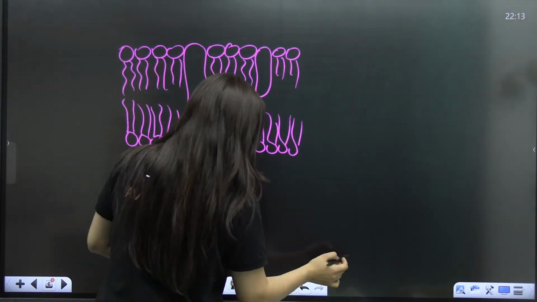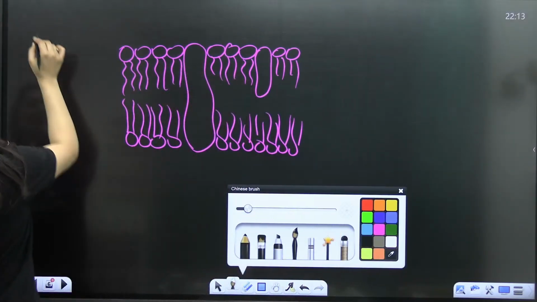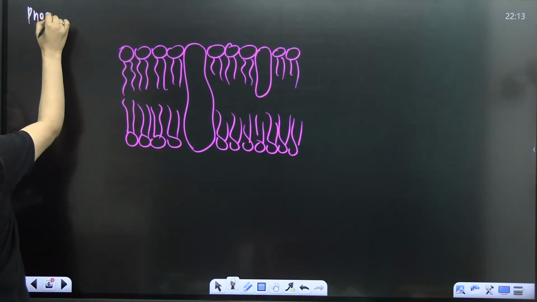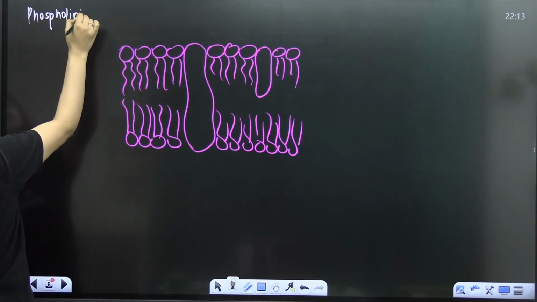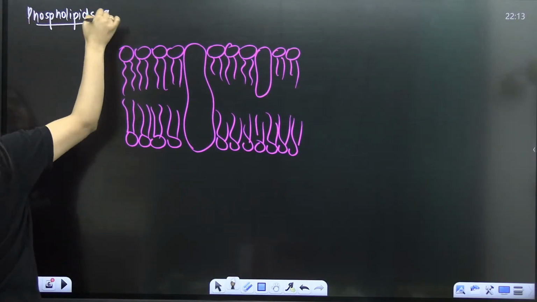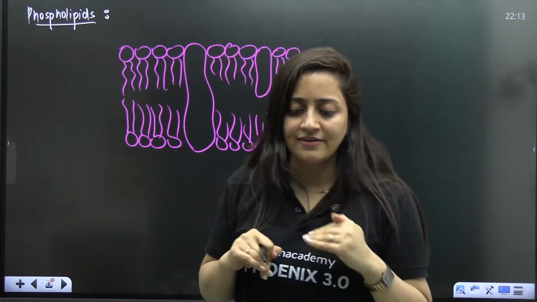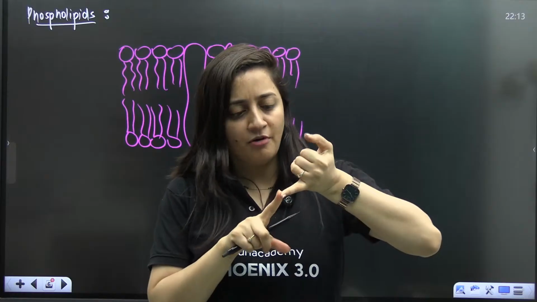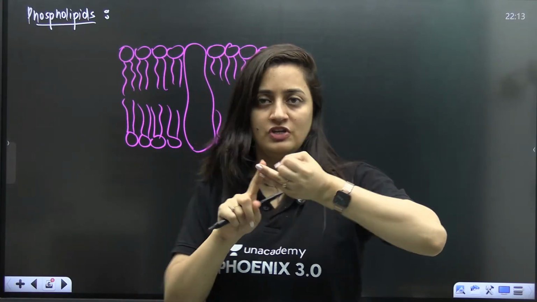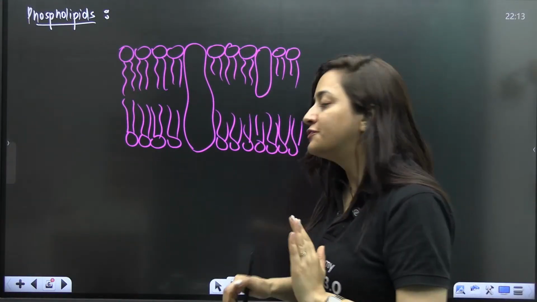Now we have to focus on the phospholipids here. We'll discuss its components. We'll break this topic into different components and then we'll combine everything. One thing that we know is that the plasma membrane is made up of phospholipids, and it also has proteins. So firstly, let's talk about the phospholipids.